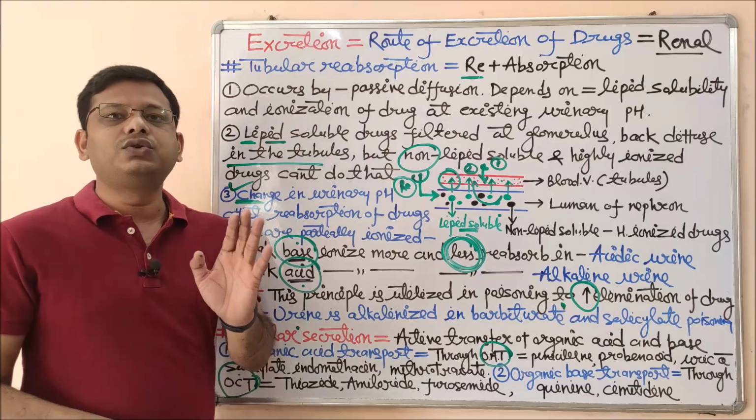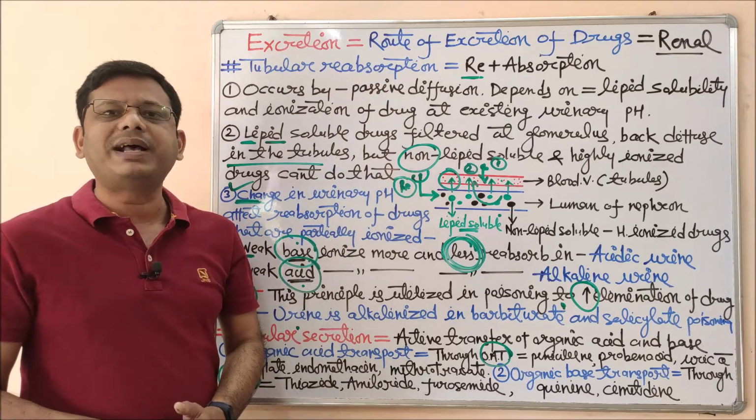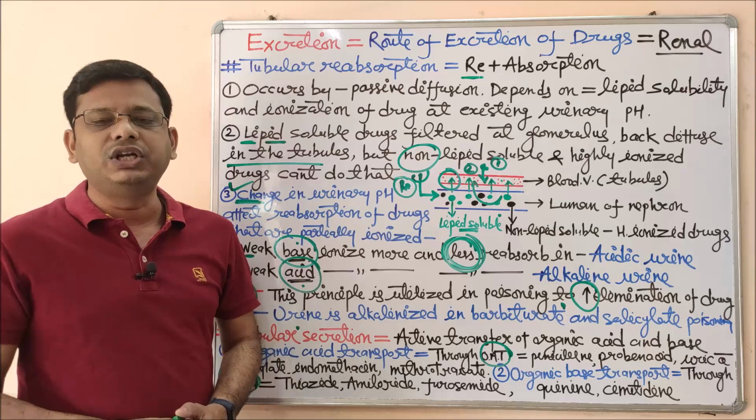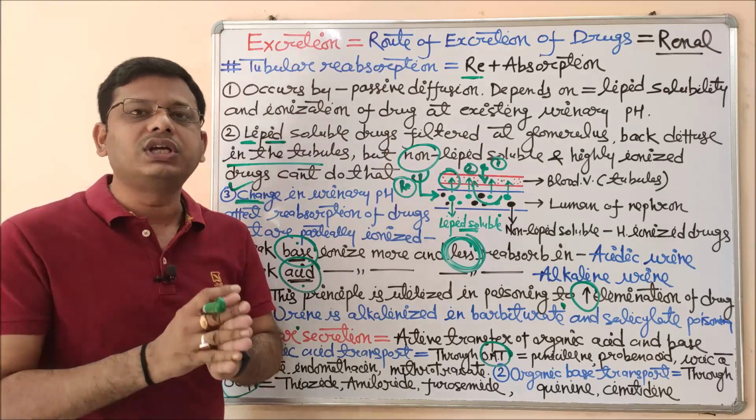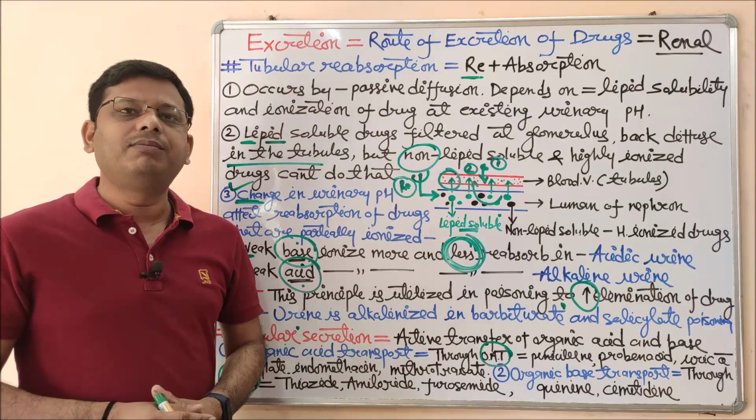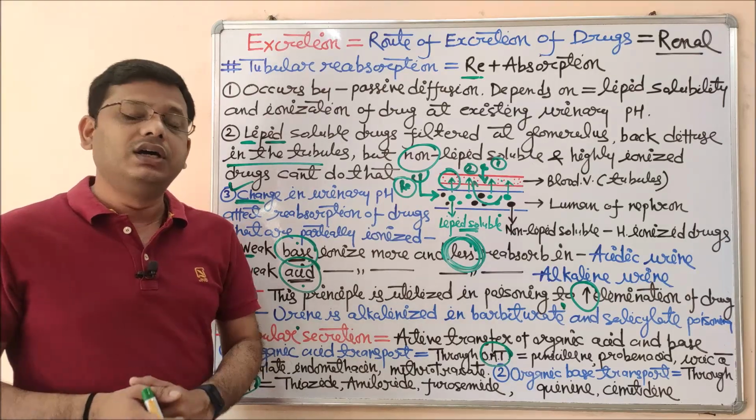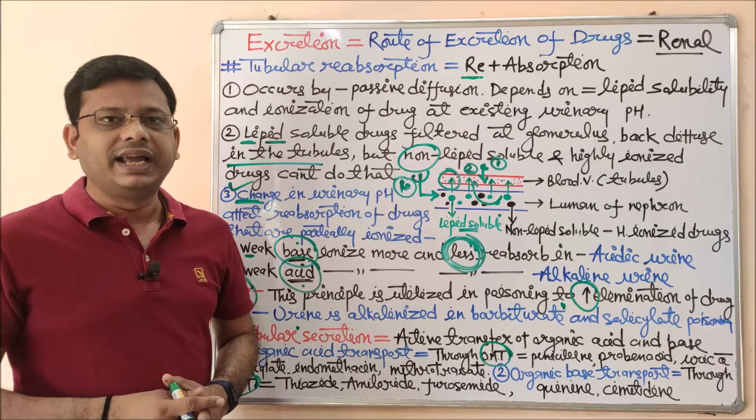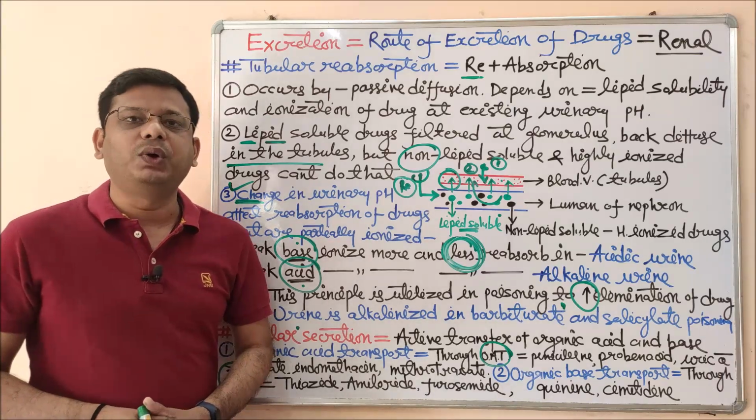So friends, this was the route of excretion of drugs, with specific reference to the renal route of drug elimination, because this is one of the most important routes for the elimination of many drugs. In our next video we will study the remaining routes by which drugs can get excreted.